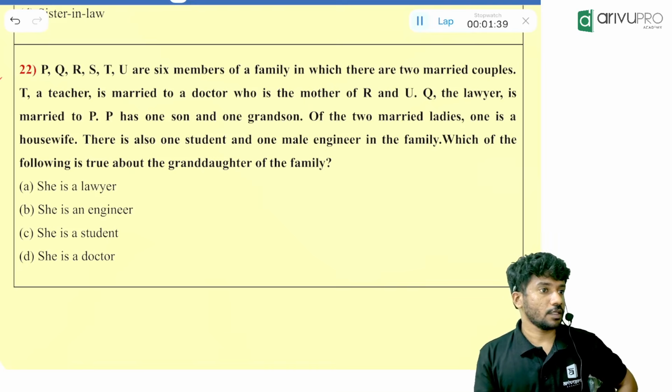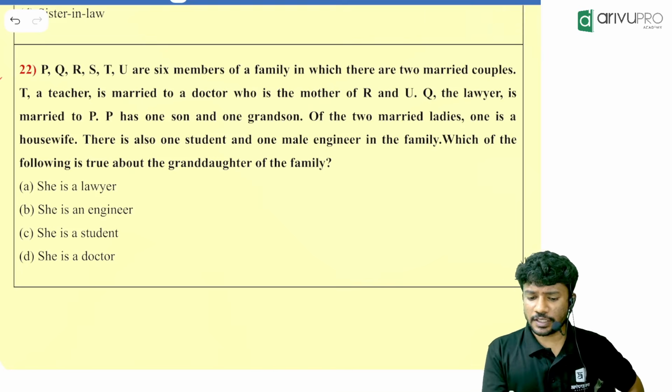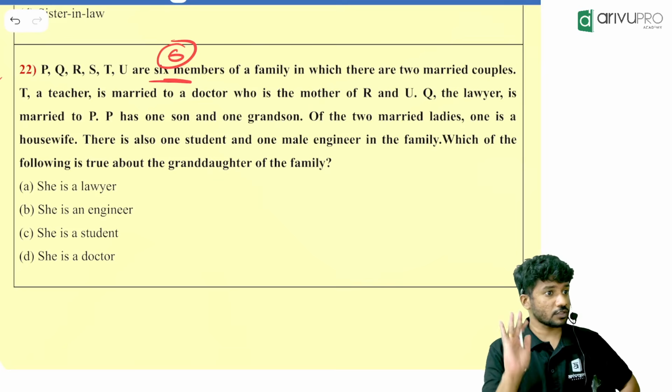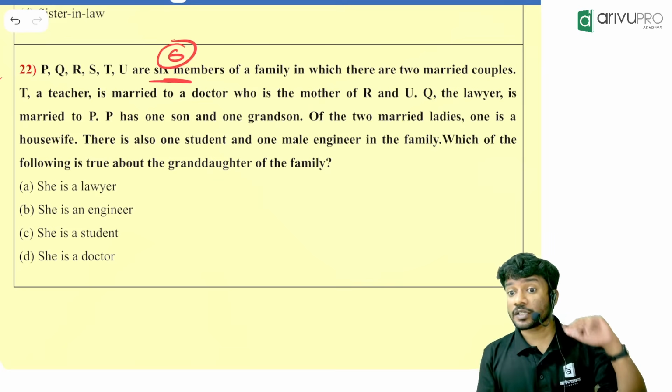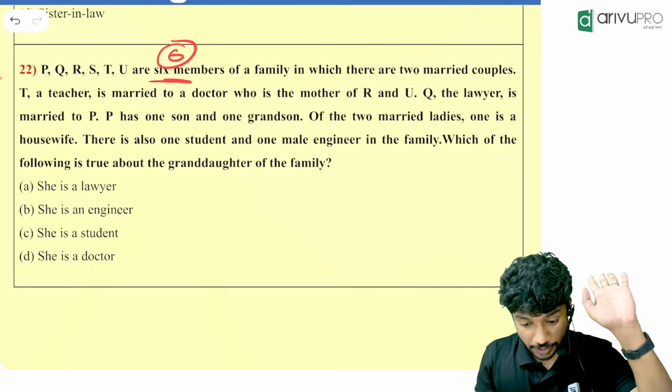Correct. Yes. So how many members are there in the family? 6 members in total. Not more than that, not less than that. Keep that number in your mind. When the question becomes complicated, keep the number of people in the family in mind.